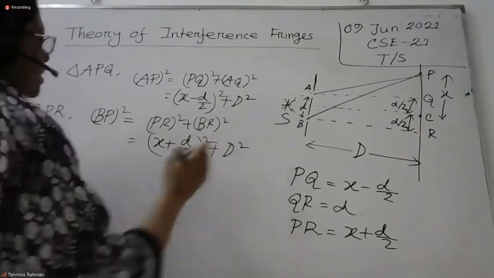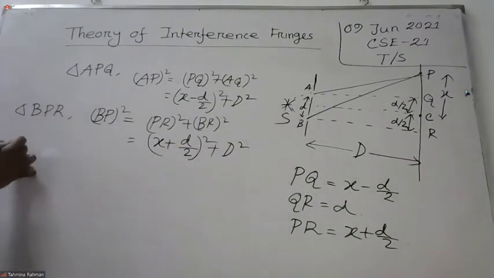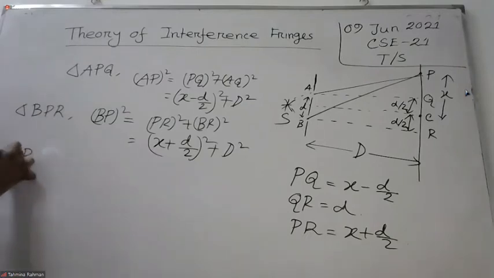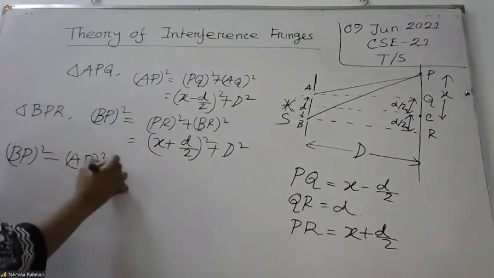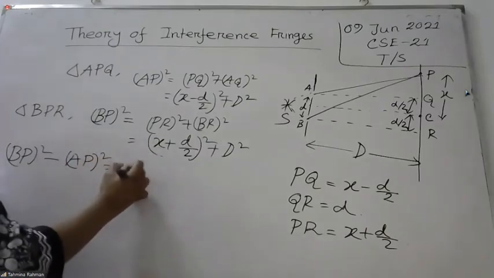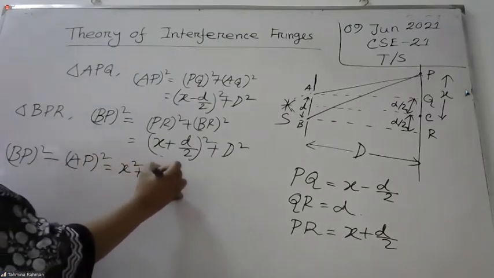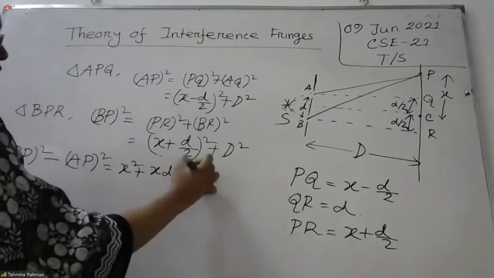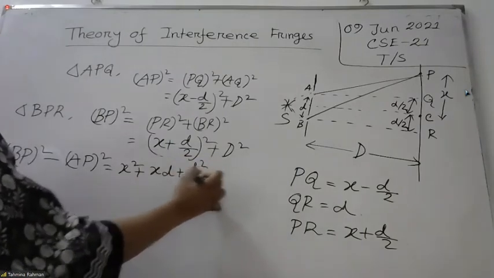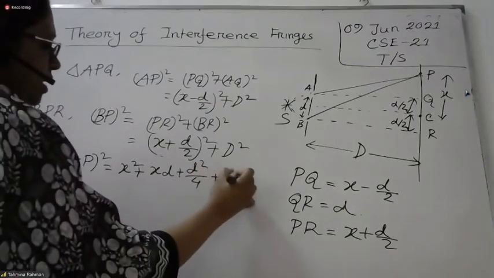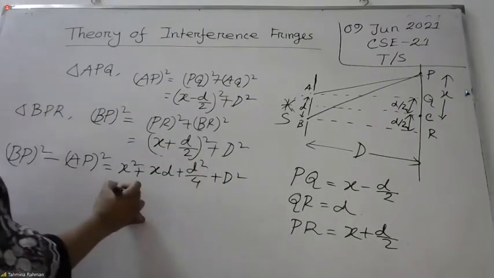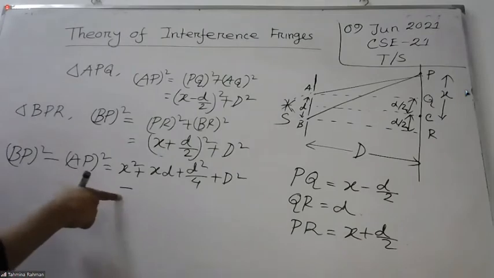BR square. Right. Next, we will find out BP square minus AP square. So where is BP? This one: X square plus XD plus D square by 4, plus D square. Then minus this, minus from the former.